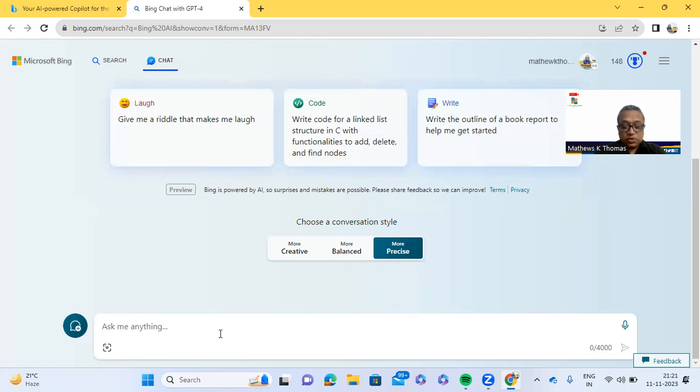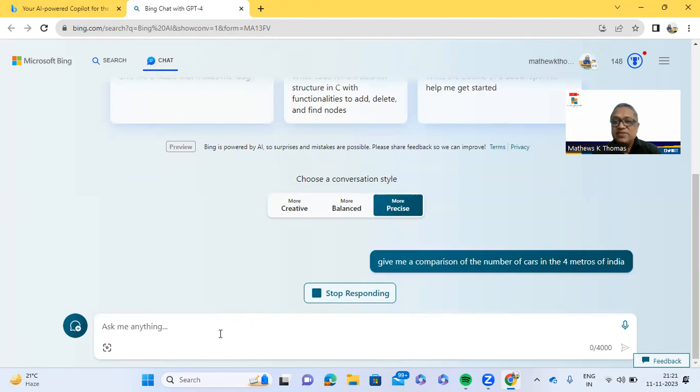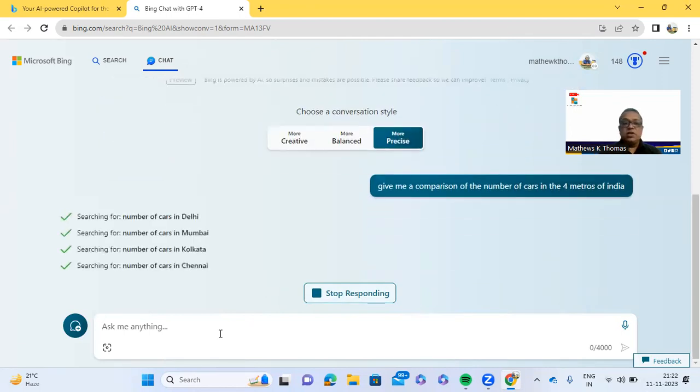So give me a comparison of the number of cars in the four metros. Suppose I am giving this, I want to compare, this is just an example just to show you.